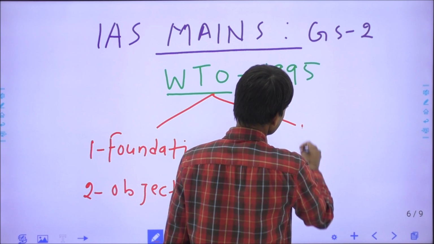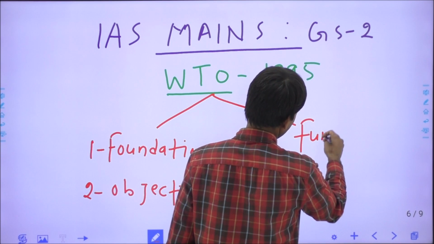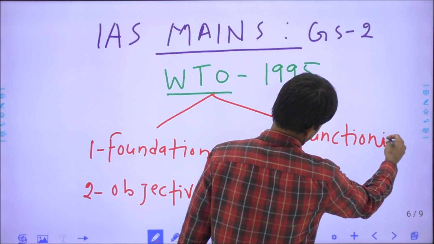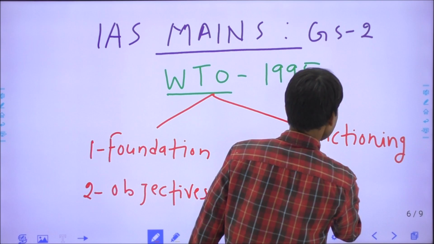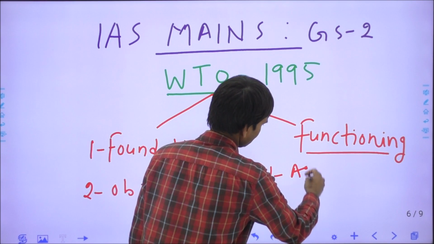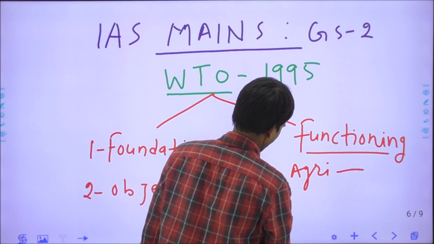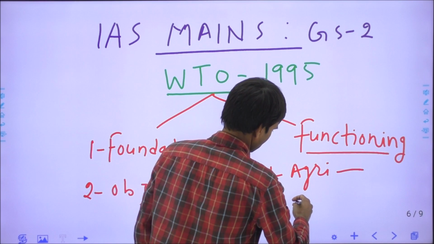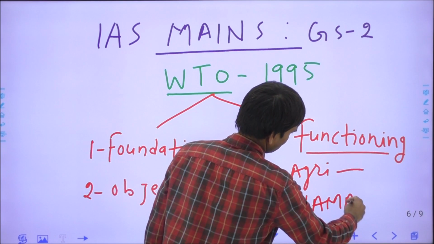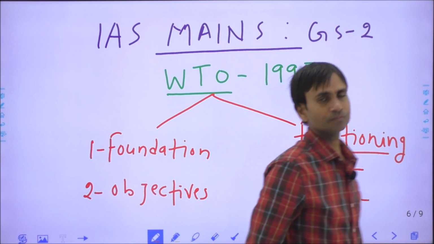And this is the functioning: in the agriculture sector, the non-agriculture sector, the NAMA clause, and the other various issues.